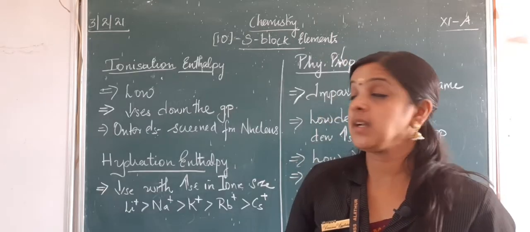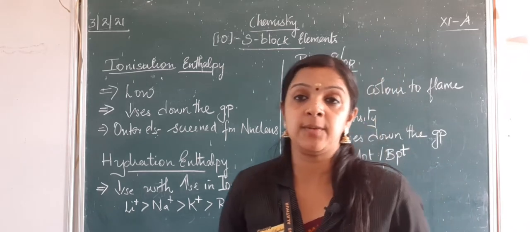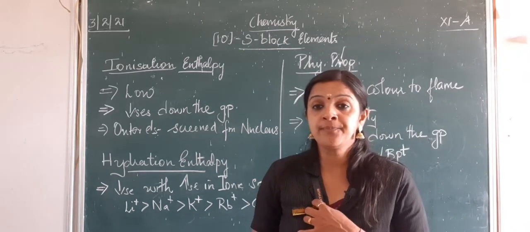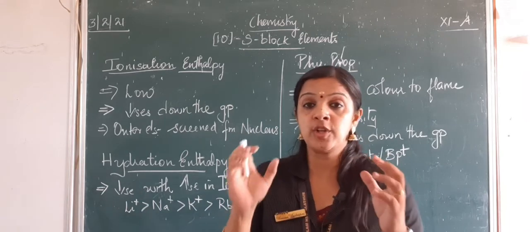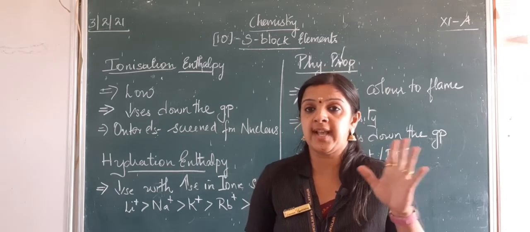Let us now study the ionization enthalpy and hydration enthalpy of alkali metals. We know what is an ionization energy: the energy required to remove the outermost electron from an isolated gaseous atom.